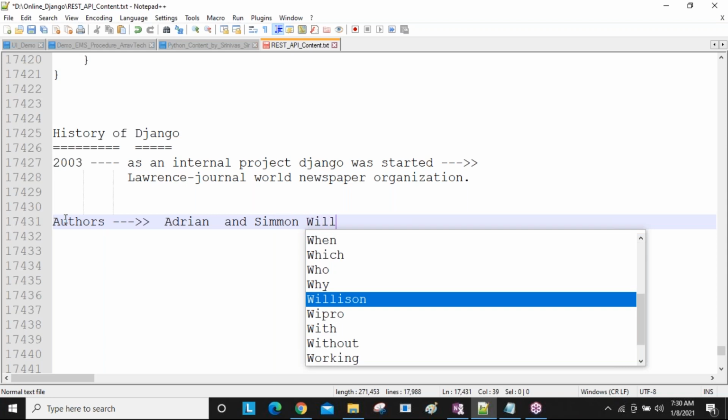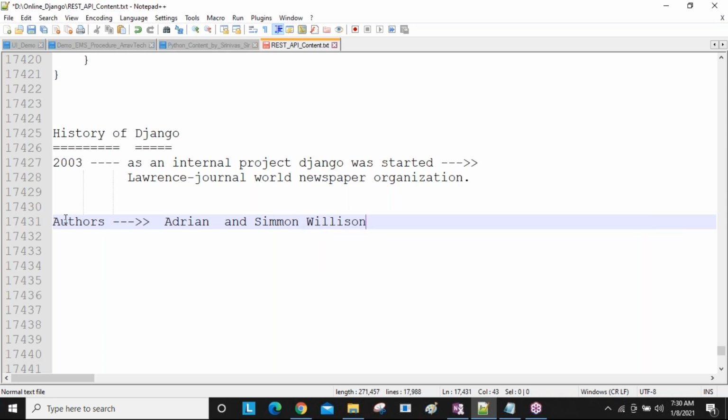Simon Wilson. Both are developers of this Django framework, guys. Adrian and Simon Wilson both are web developers at the Lawrence Journal-World newspaper organization. In this company, these two people are working as web application developers.